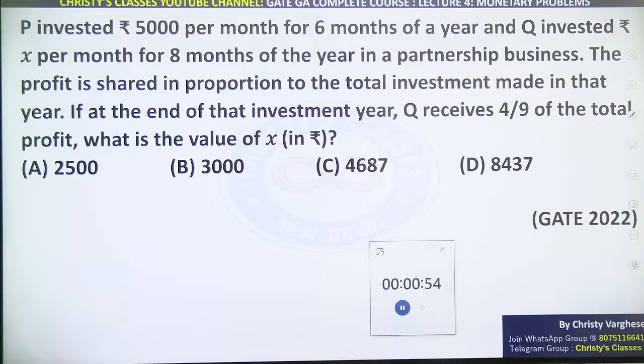Any answers? Monetary problem means they can ask it whichever way they want. It is not only profit, loss, discount.